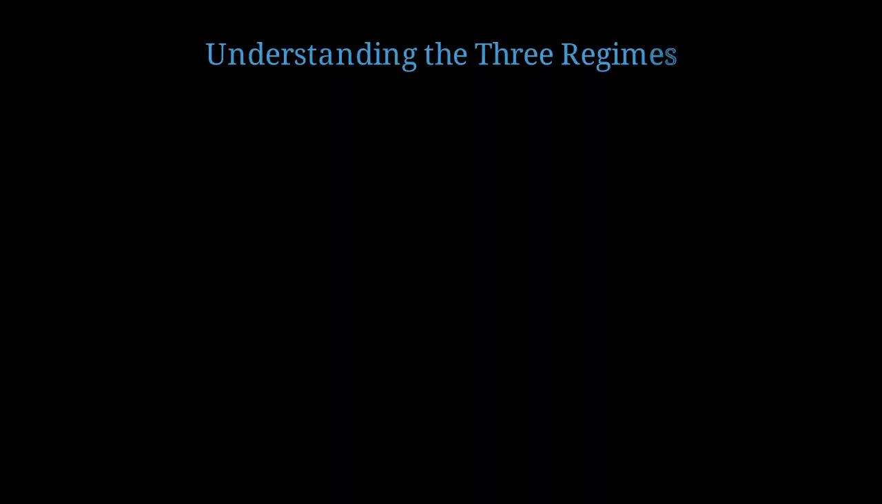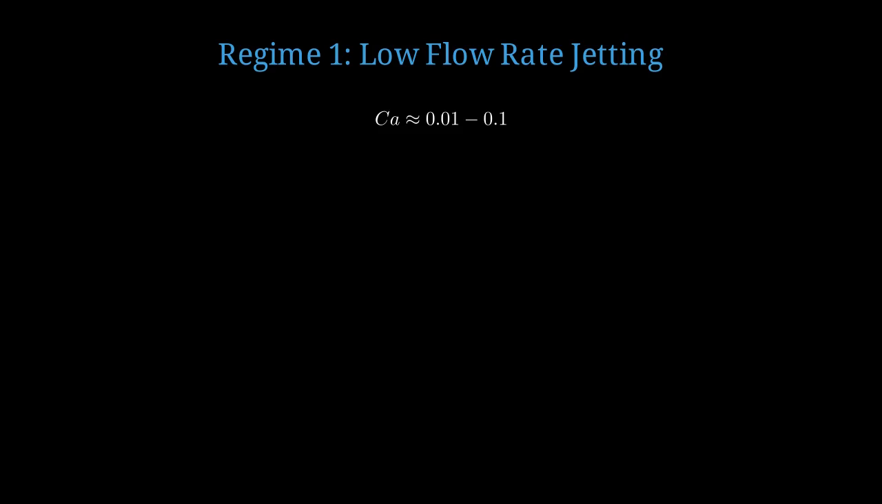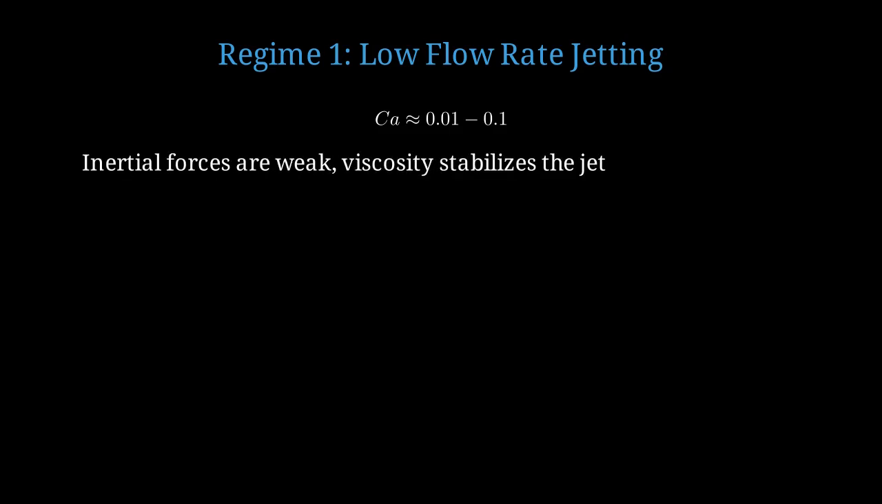Let's examine the three distinct flow regimes in detail and understand the physics of each. In the first regime, at low flow rates, we observe stable jetting. In this regime, the capillary number is typically between 0.01 and 0.1. At low flow rates, inertial forces are weak. The viscosity of the liquid actually helps stabilize the jet against perturbations.